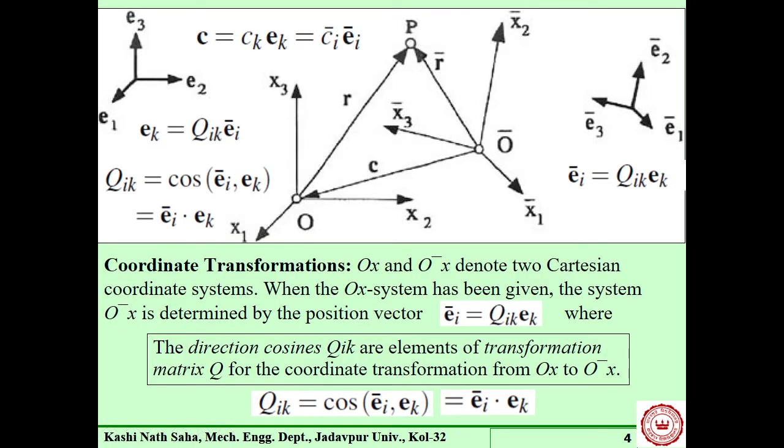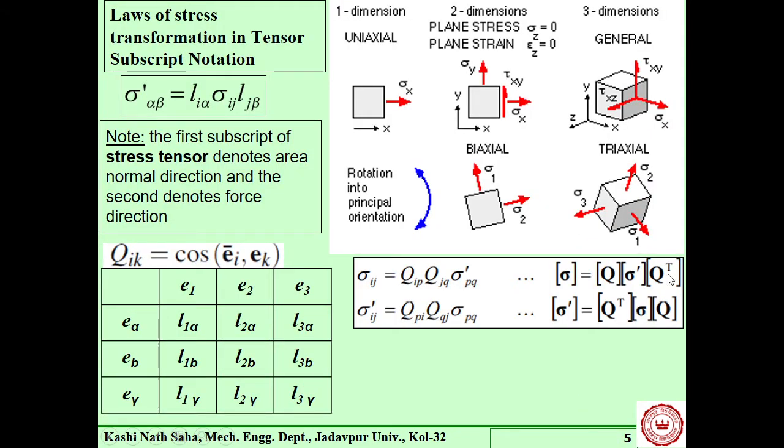So this part is clear. What are the laws of transformation? Okay. So these are the transformation equations. There are 2 such notations. Right.